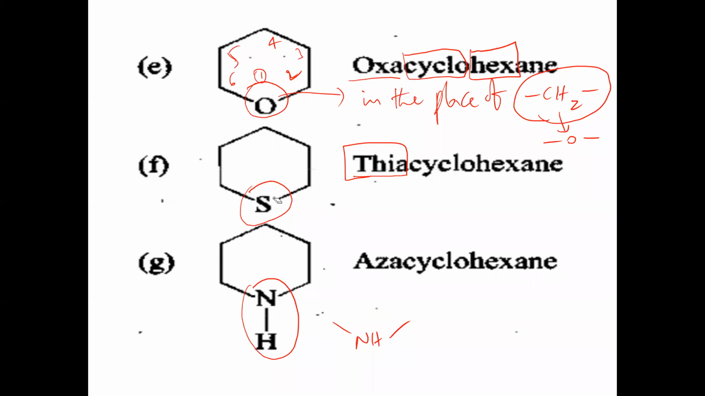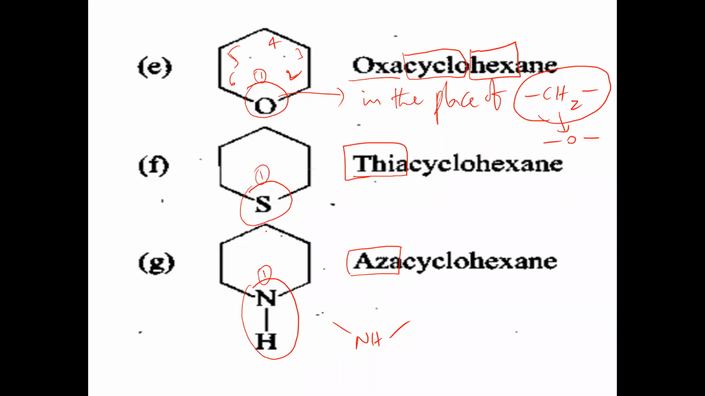Here, thiacyclohexane. The word thio belongs to sulfur. Remember. Next, in this case, we say aza. Aza means nitrogen. If an NH group replaces bond CH2, we say aza. Azacyclohexane. Anyhow, number one position will be given here.